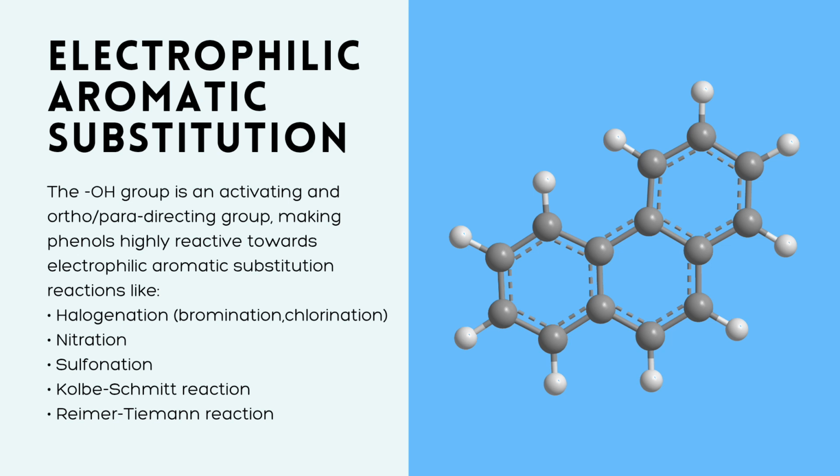Second step is the attack on the benzene ring. The electrophile then attacks the electron-rich aromatic ring. This creates a temporary positive charge on the ring. This is called the sigma complex or arenium ion. Third step is the restoration of aromaticity. The positive charge on the ring is unstable, so a base like chloride or bromide comes in to remove a hydrogen atom. This step restores the aromatic stability of the ring and completes the substitution.